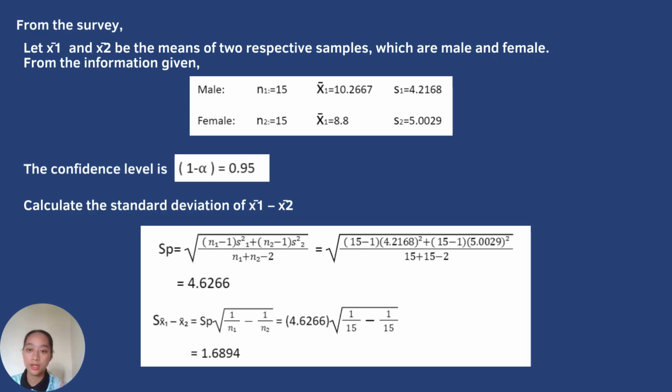The confidence level is 1 minus alpha, which equals 0.95. After that, we calculate the standard deviation of x1 bar minus x2 bar. Firstly, we need to find the Sp, which we get as 4.6266. Now we can find the standard deviation of x1 bar minus x2 bar. With the formula of Sp multiplied by the square root of 1 over n1 plus 1 over n2, we get 1.6894.